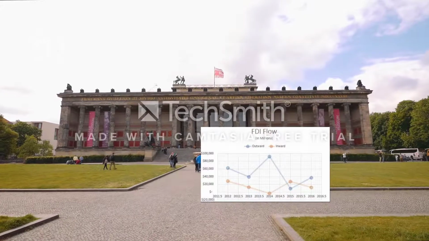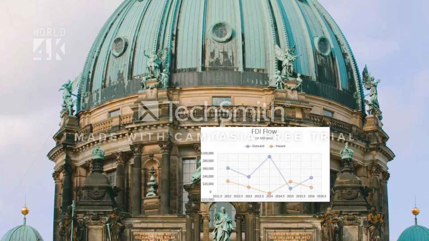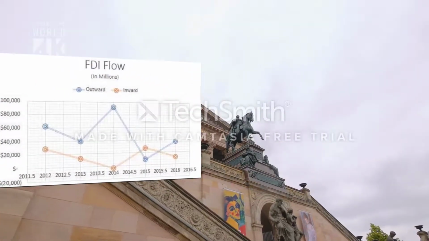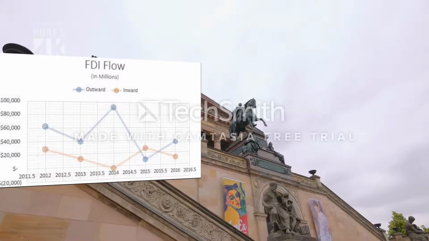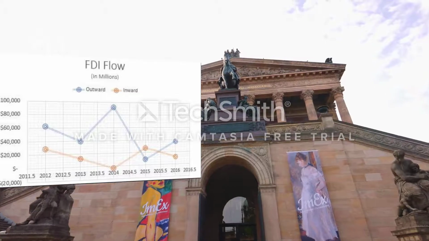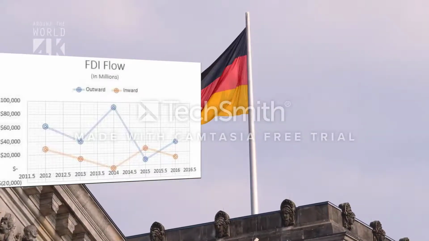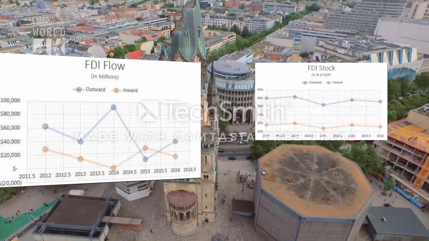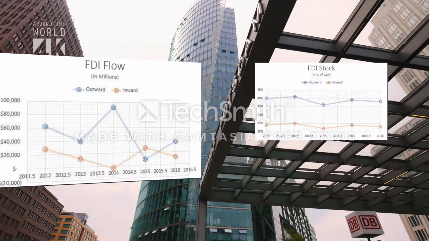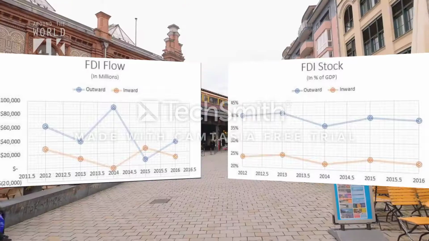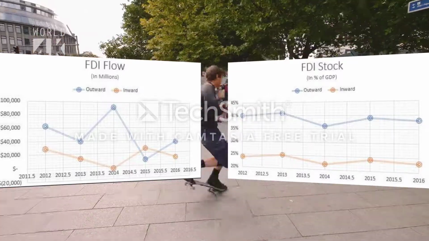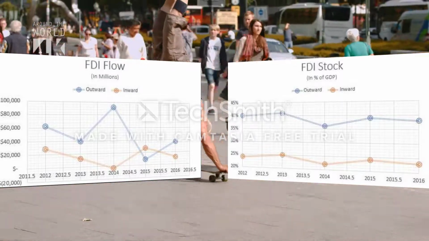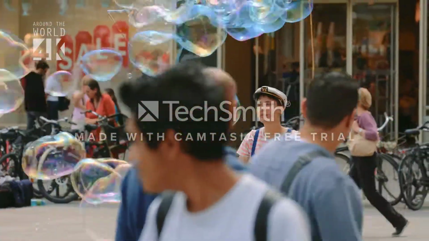The FDI outward flow has decreased over the past 2 years from 92 million to 37 million. As for their inward flow, it has increased since 2013, when it was at negative 3 million, to 2016 being 12 million. For their stocks, both outward and inward have been parallel to each other with a difference of a percentage of 20. In 2016, outward and inward were at 38% and 23% respectively.